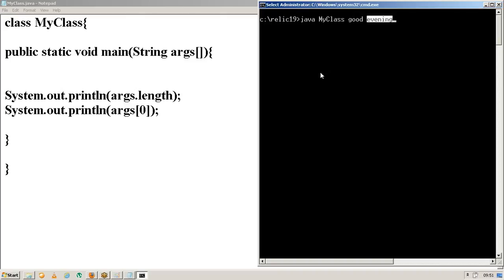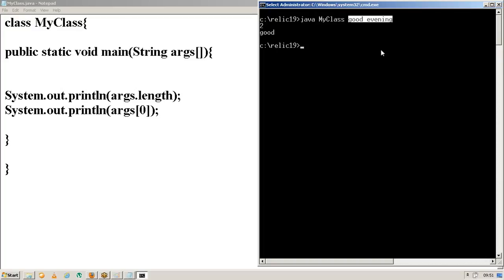So what you have to do is, while you are executing the program only, you have to pass the values here. How am I passing the values? Java space my class space good space evening. If I press enter, the string good will be copied into the arguments of 0, and the string evening will be copied into the arguments of 1.